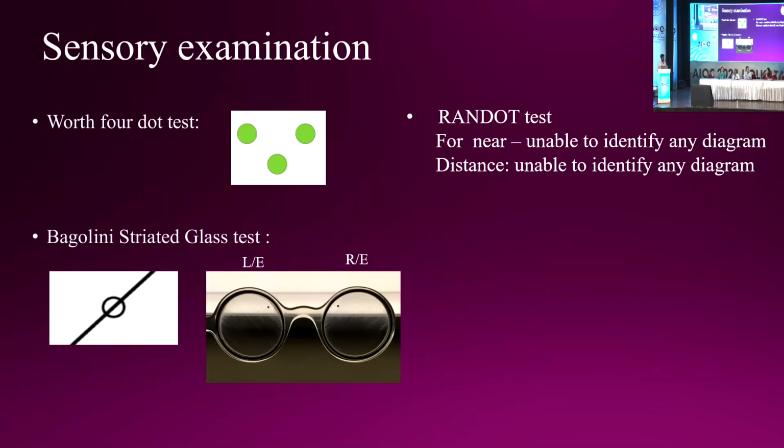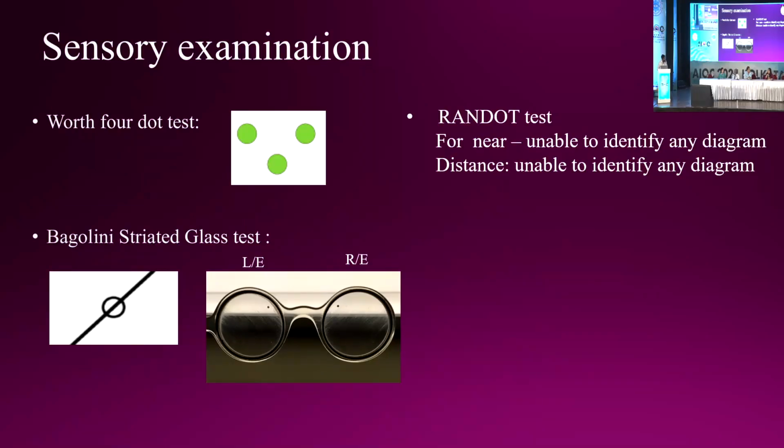Okay, so the red is in front of the right eye and green is in front of the left eye, and the right eye is suppressed. Yes, sir. Red is in front of the right eye and green is in front of the left eye. So the right eye is suppressed even though the left eye has a peculiar refractive error.